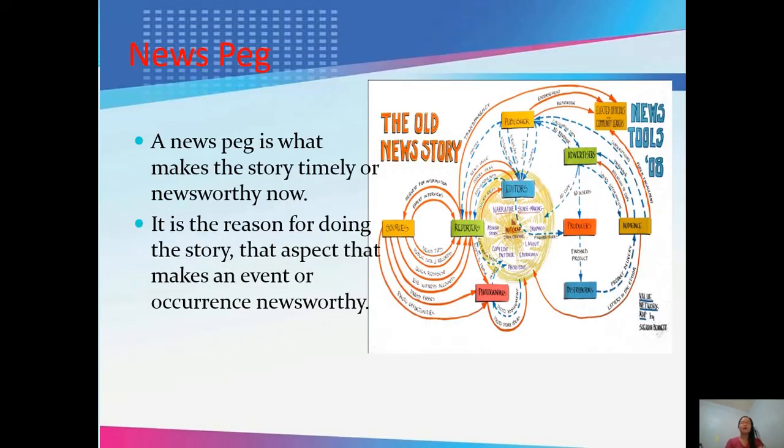News peg. So what is a news peg? When we say a news peg, it is what makes the story timely or newsworthy now. So the essence of the news. It is the reason for doing the story, that aspect that makes an event or occurrence newsworthy. So when we say news peg, it is what makes the story newsworthy now.